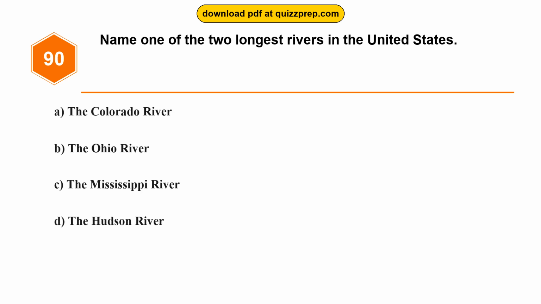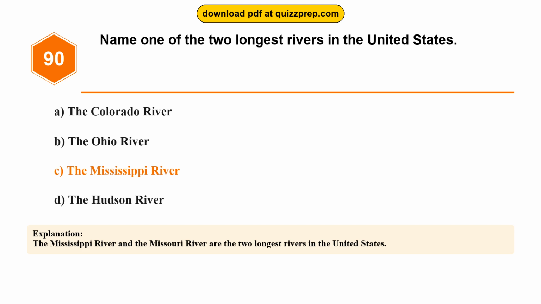Question 90. Name one of the 2 longest rivers in the United States. Option A. The Colorado River. Option B. The Ohio River. Option C. The Mississippi River. Option D. The Hudson River. The correct answer is option C. The Mississippi River. The Mississippi River and the Missouri River are the 2 longest rivers in the United States.